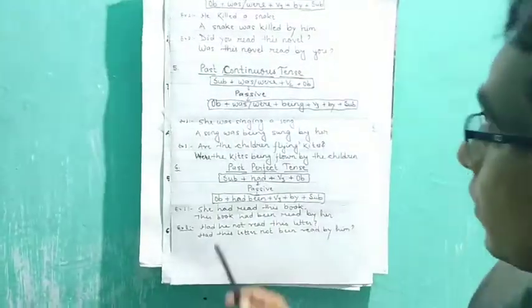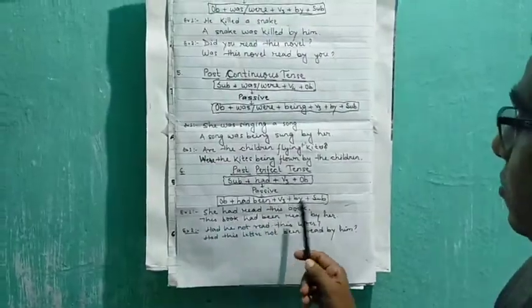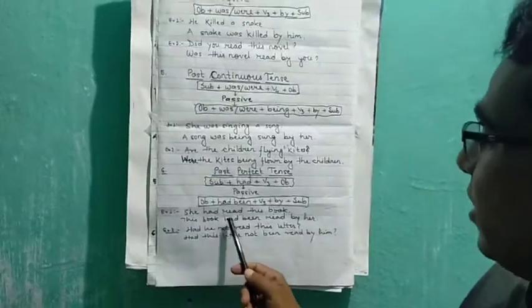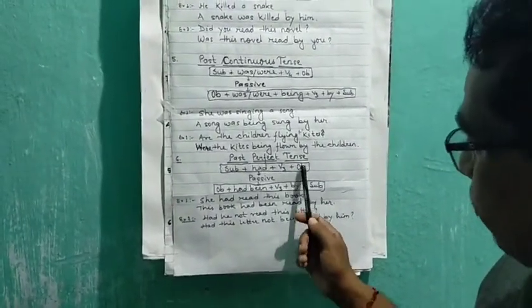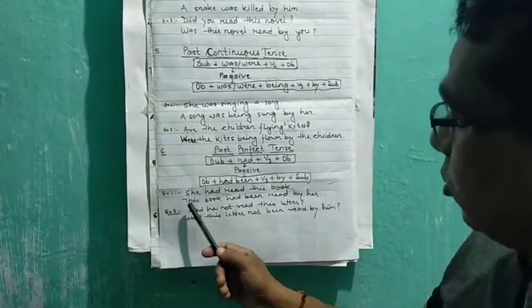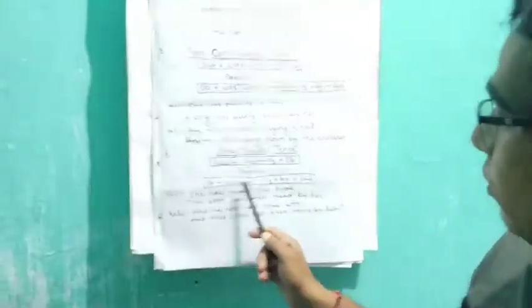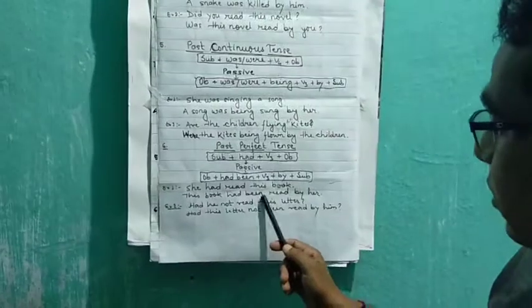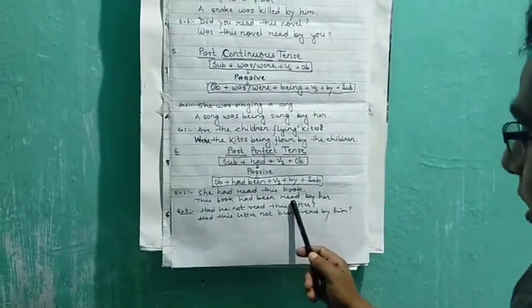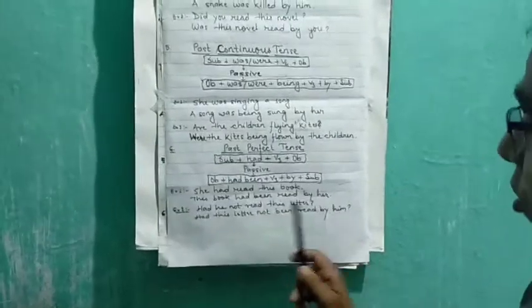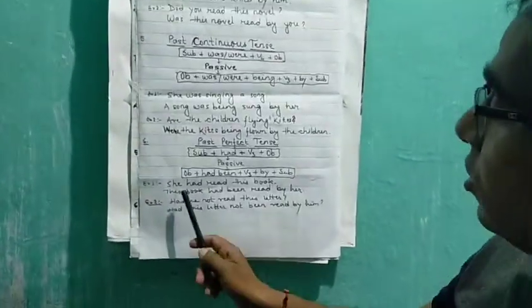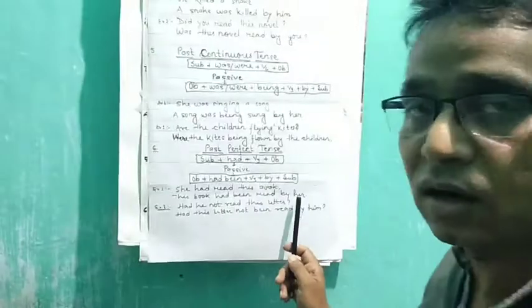For example, she had read this book. Here this book is the object, so the object comes first, and we write this book. Then we use had been, then we use V3, read, and then we use the subject in place of the object, so she changes into her. So she had read this book becomes this book had been read by her.